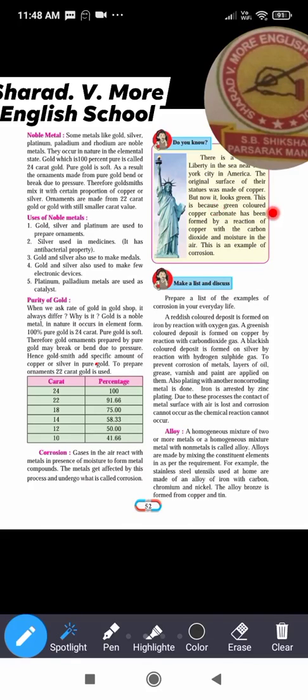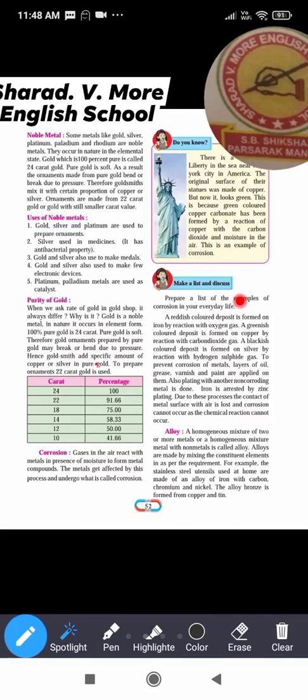This is because green colored copper carbonate has been formed by a reaction of copper with carbon dioxide and moisture in the air. This is an example of corrosion. So this Statue of Liberty is corroded because of the reaction of copper with the carbon dioxide present in the atmosphere.